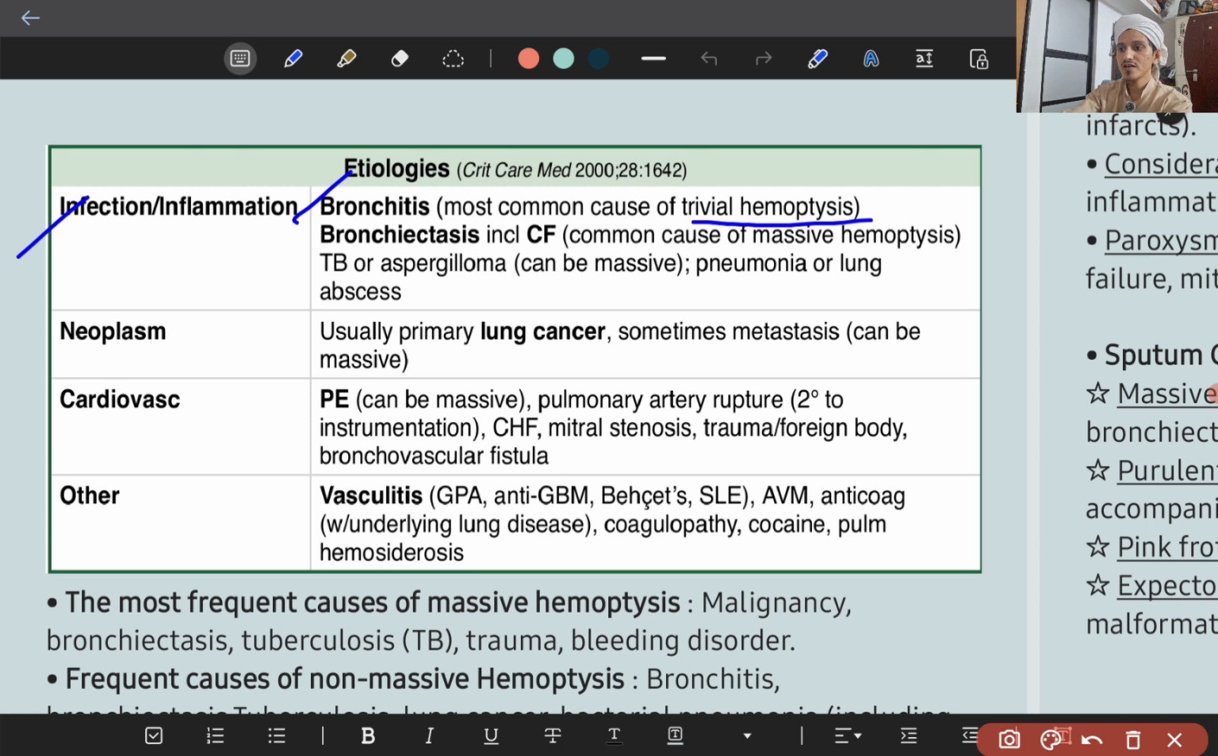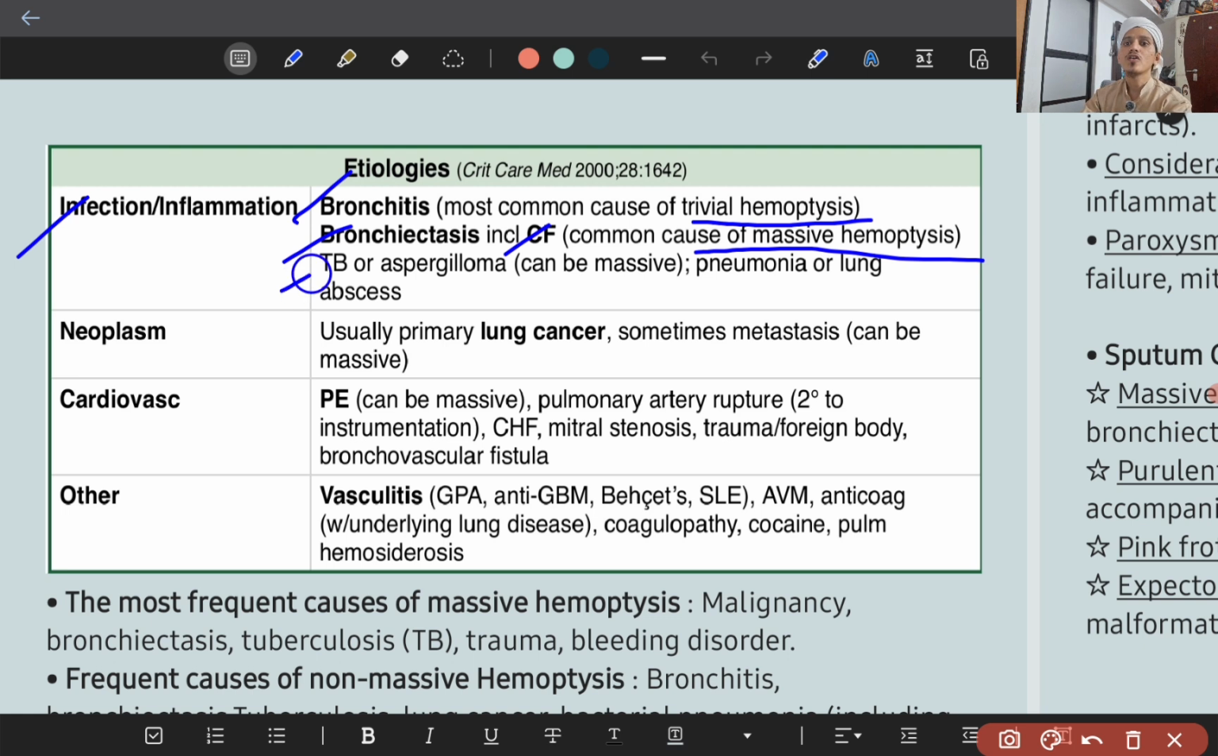So it can be infection. Second is bronchiectasis and cystic fibrosis, which are common causes of hemoptysis. A chronic smoker with repeated exacerbations, or a patient of past treated tuberculosis, can have bronchiectasis and can come with massive hemoptysis. So these two are common causes.